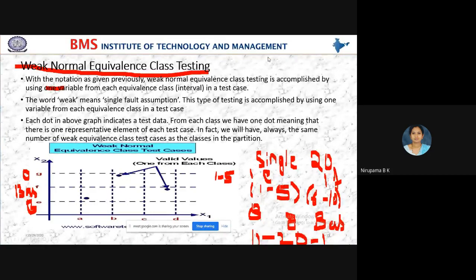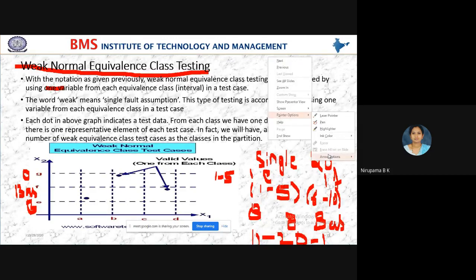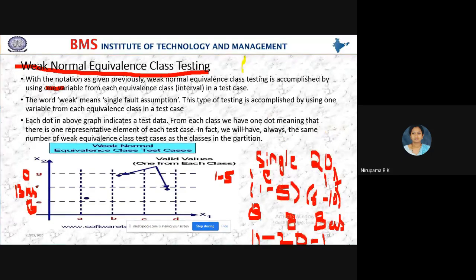Suppose, for example, I have a subset 1, 2, 4. 1 to 4 are the values of my subset, and this is subset A. For subset A, if I take variable 6, is it a valid value? No, it is not a valid value because my subset contains only 1, 2, 4. So whatever the values, though we are checking a single value, that single value should be present in the subset.